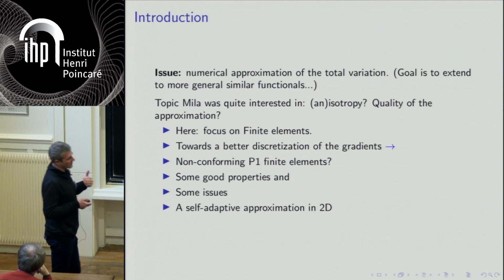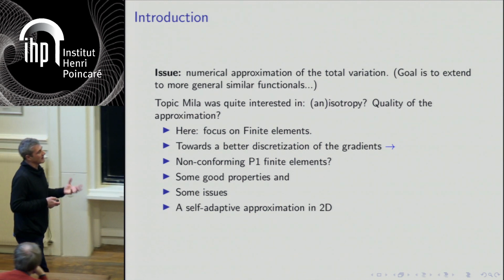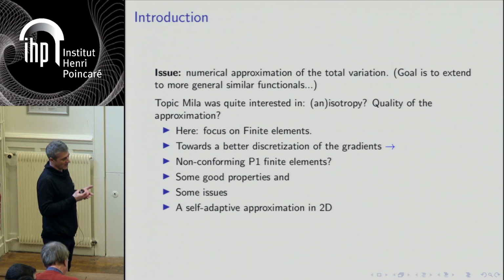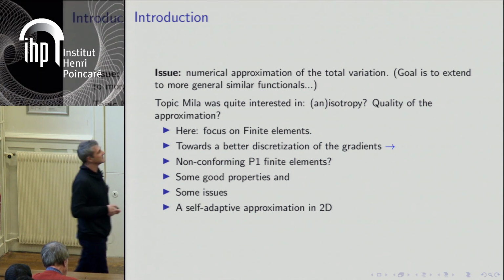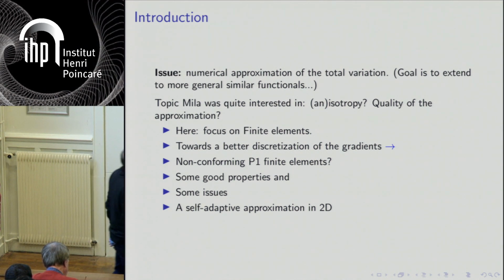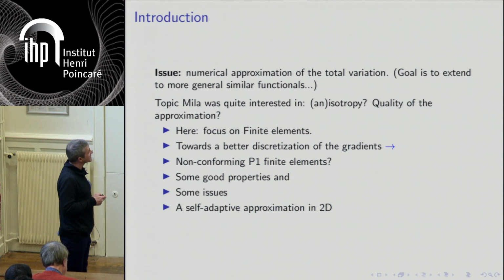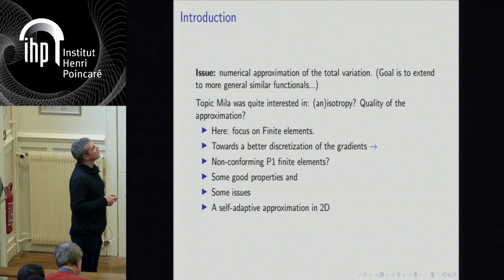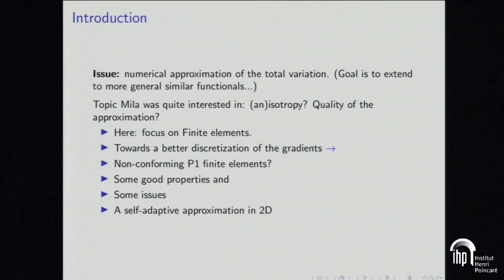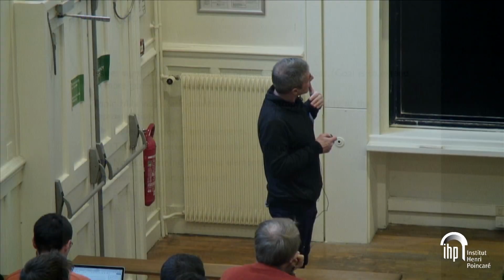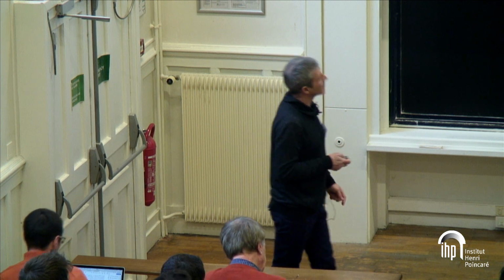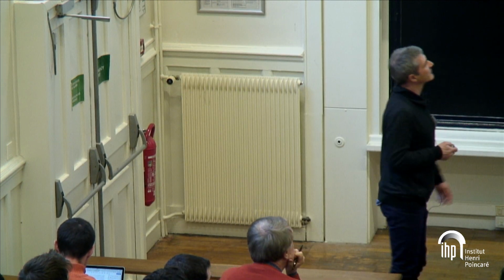But you have a price to pay if you don't want to refine your grid. You have to understand that, in fact, you have to have either precise values and bad gradients, or good gradients and not very good values. So you'll see how it appears. And then what is interesting in this particular problem, only in 2D and for very particular meshes, is that you can do some kind of self-adaptive functional, a simple convex functional, which is a kind of discretization of the total variation, and which inherently corresponds to a self-adapting grid for non-conforming P1 elements. So this is what I will discuss at the end of this talk.